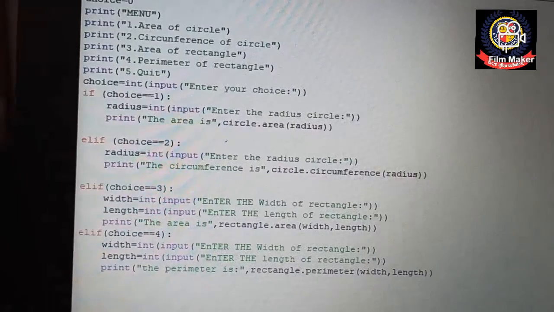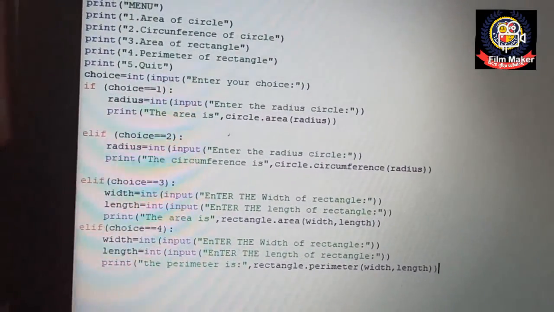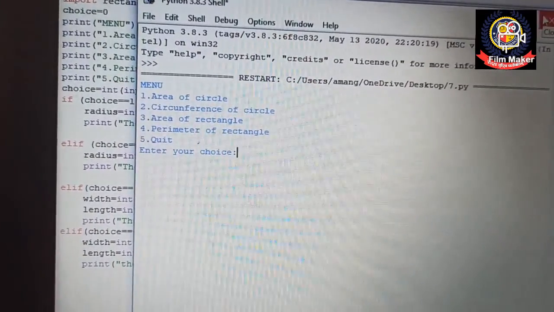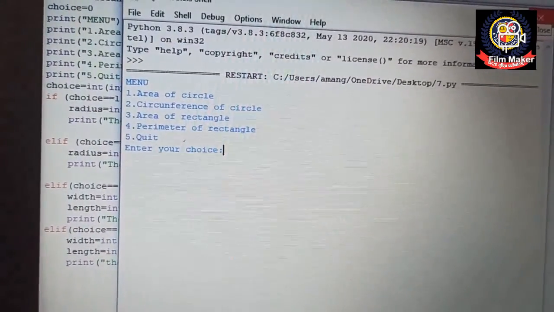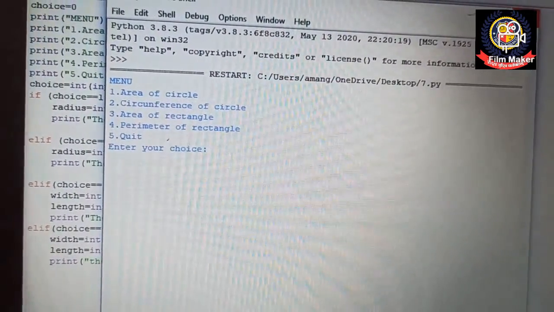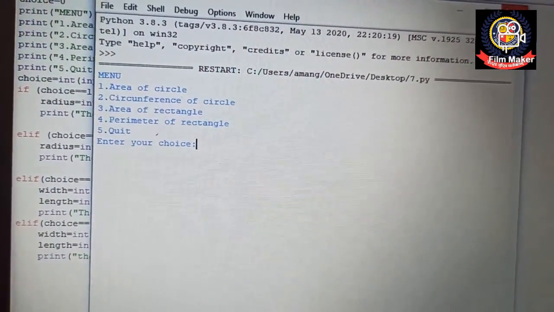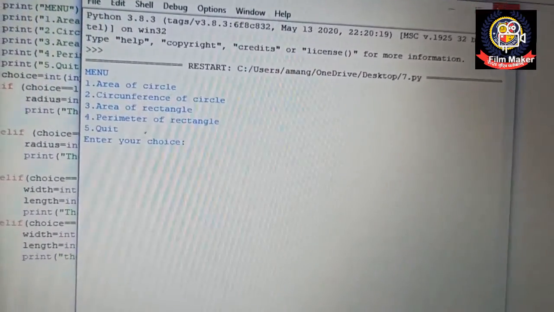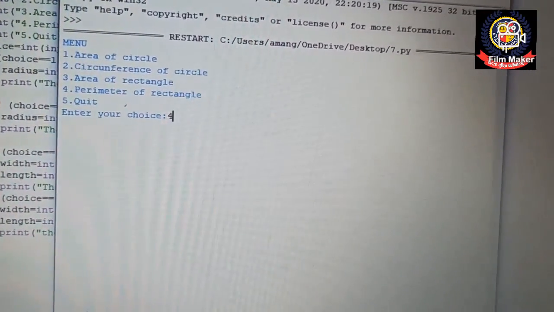So now I'm going to save this and run the program. The menu has appeared, asking for the area of circle, circumference, then area of rectangle, then perimeter, then quit, as I didn't mention it for the quit. But you all know how we can mention it. Now let me enter the choice, that is 4.